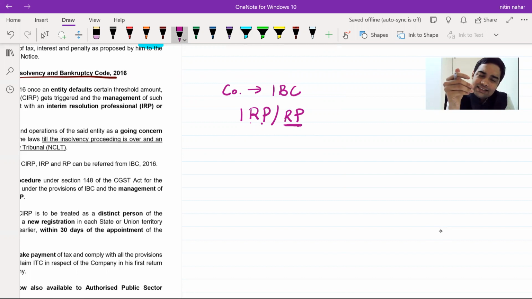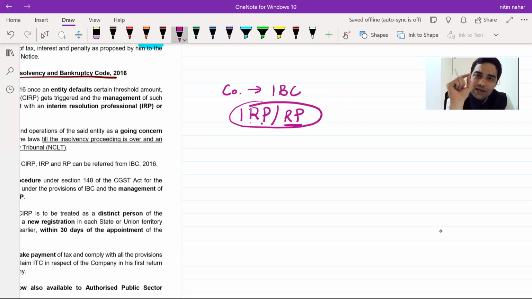So during this time, whether the company will file GST returns or resolution professionals. And resolution professional, should he continue with the existing registration or take a new registration? This was the issue. CBIC came up with a circular saying that this interim resolution professional or resolution professional has to take a separate registration as a distinct person. I'll tell you the reason.